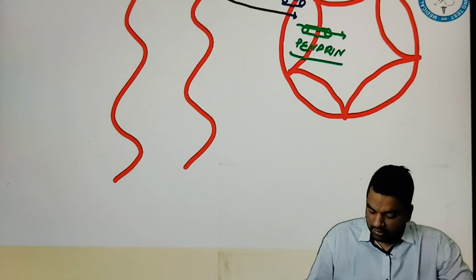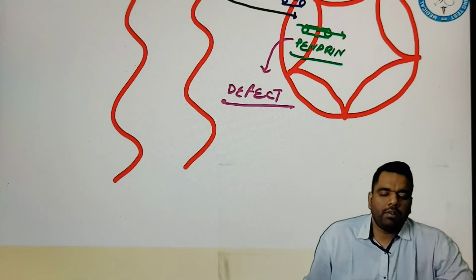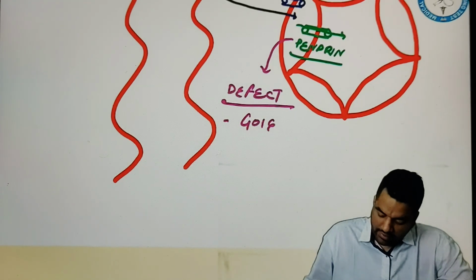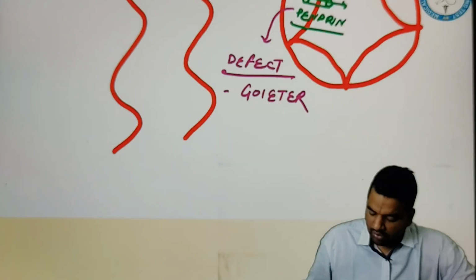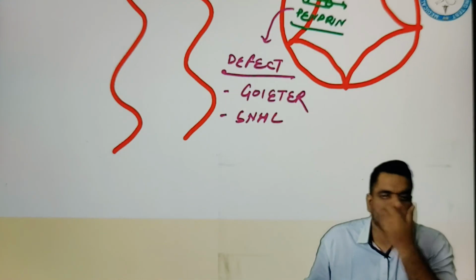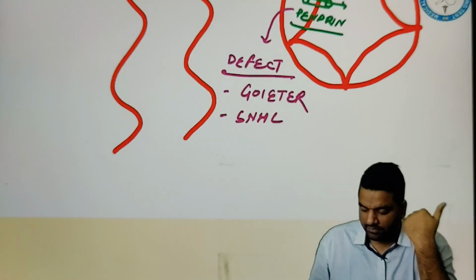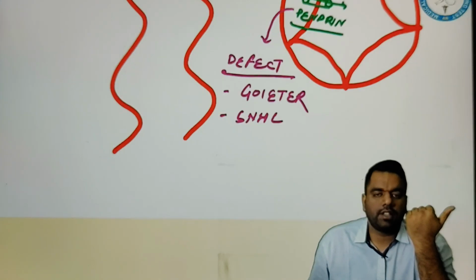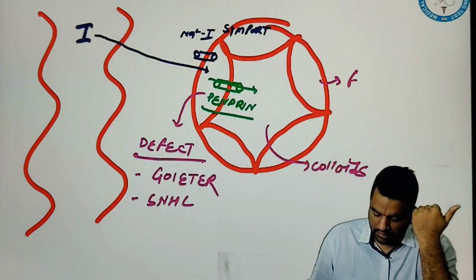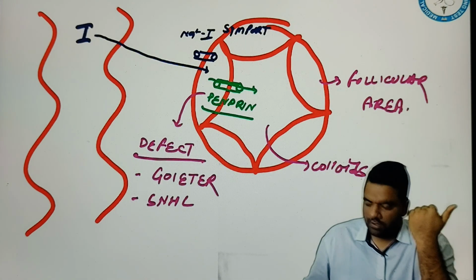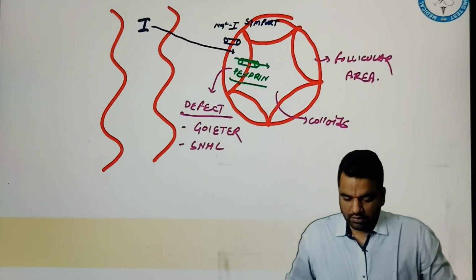Now, what will happen, guys, if this pendrin gets defective? The iodine cannot enter into the cell, and no thyroid hormone will be produced. This condition can lead to goiter. It can also produce SNHL, sensory neural hearing loss, which you will study later. So these are the two features: SNHL and goiter. This is your colloid area, and this is the follicular area. This is how your thyroid gland will accept the iodine.